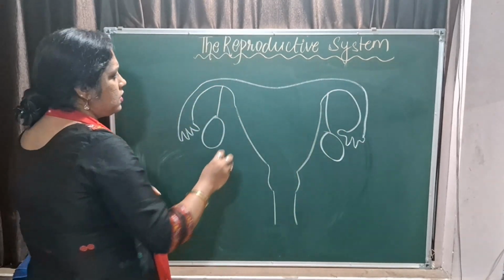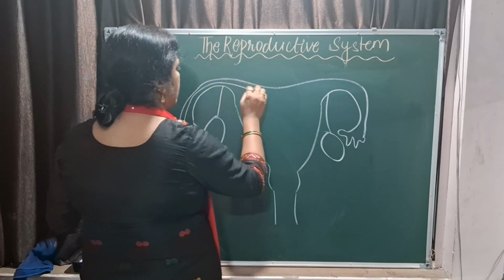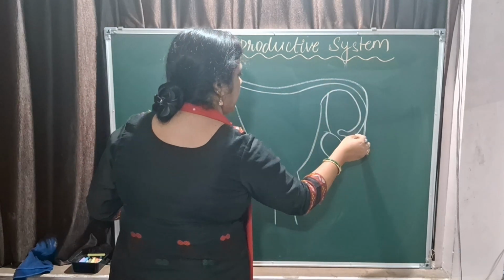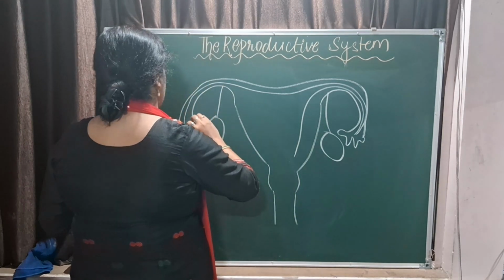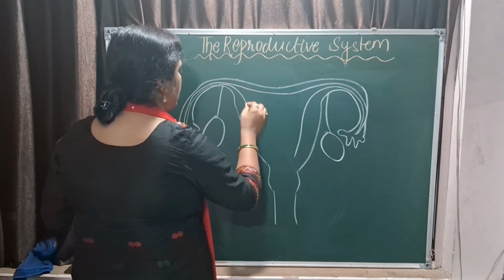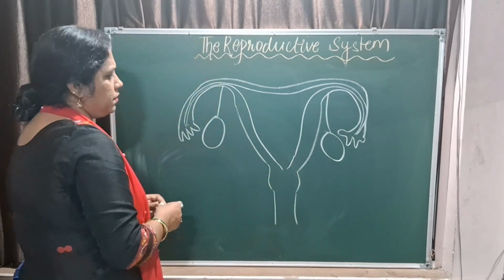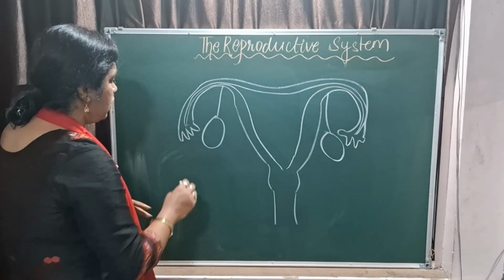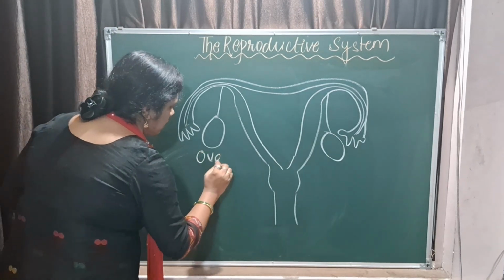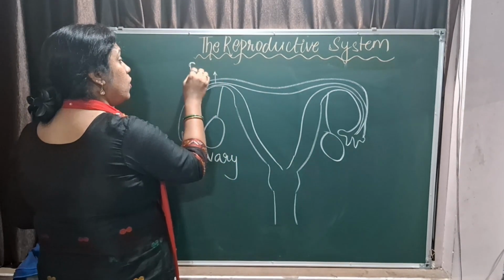Okay. Now this is the structure. Then you have got the oviduct and the uterus. That is the endometrium. Okay, this is the endometrium. Now what are the components of the female reproductive system? You have got the ovary, you have got the fallopian tube.